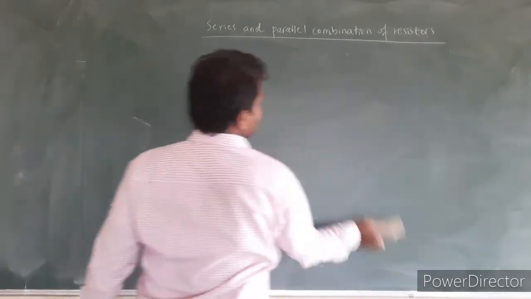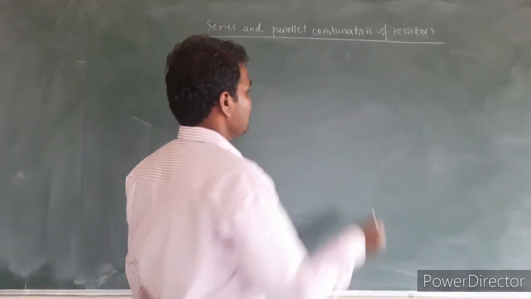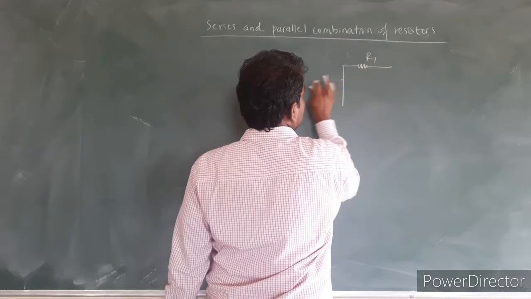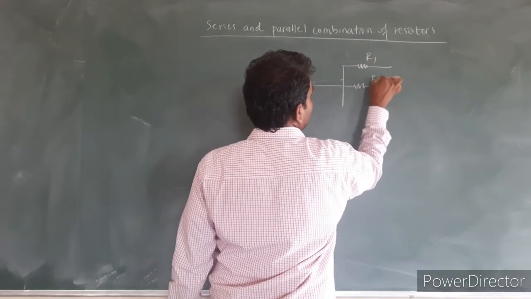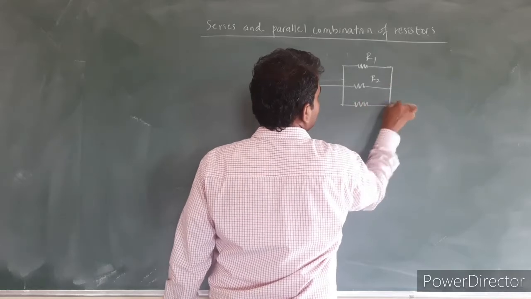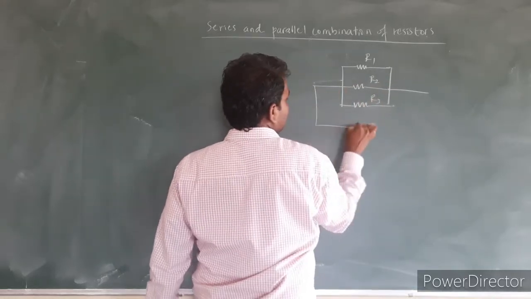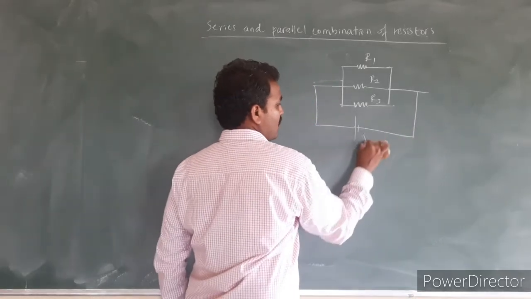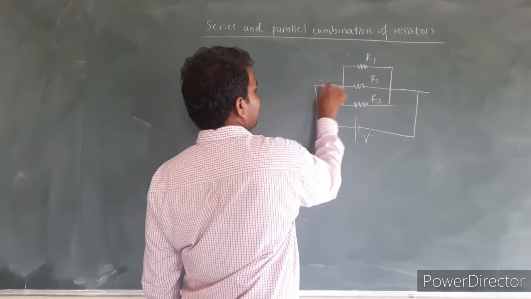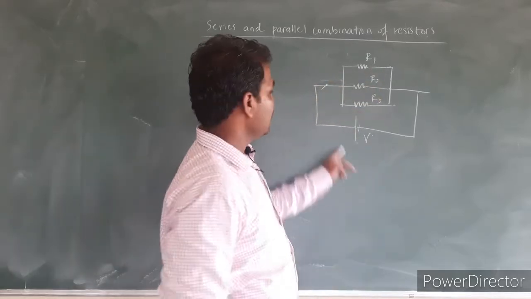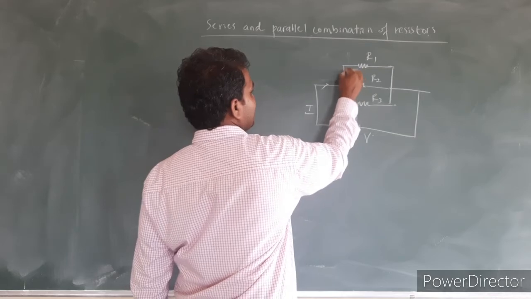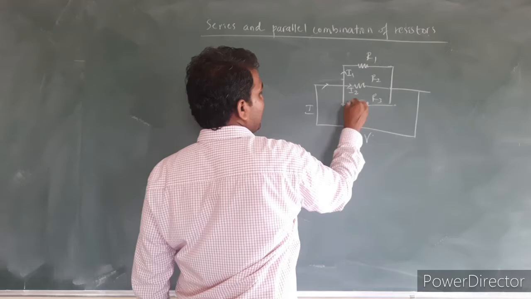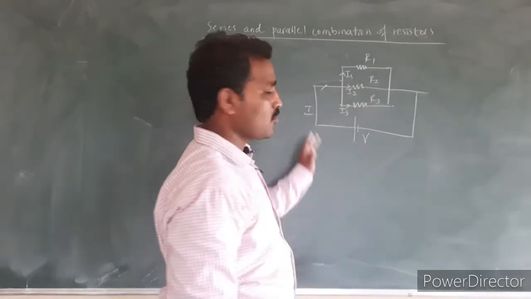Then let us consider the parallel combination of the resistors. Let me take 3 resistors R1, R2 and R3. Let them be connected in parallel combination across the supply voltage of V here. When the resistors are connected in parallel, the current flowing through the circuit gets divided. The current flowing through R1 will be I1, the current flowing through R2 will be I2, and the current flowing through R3 will be